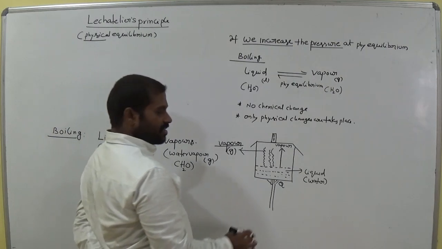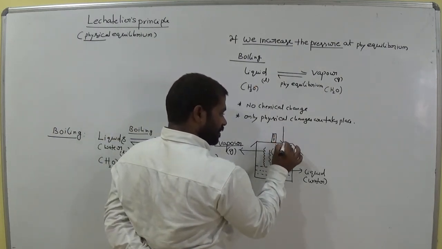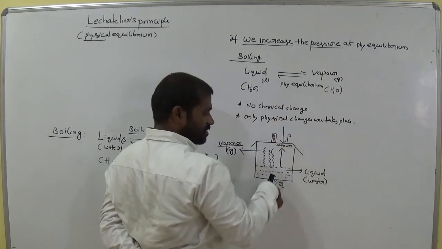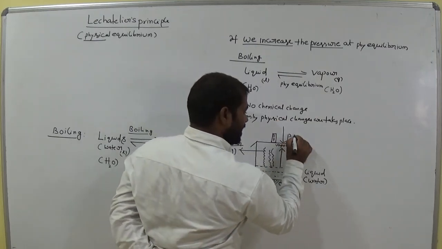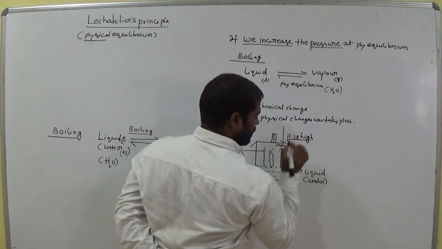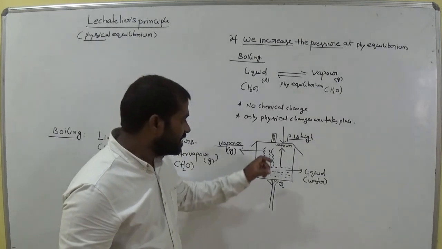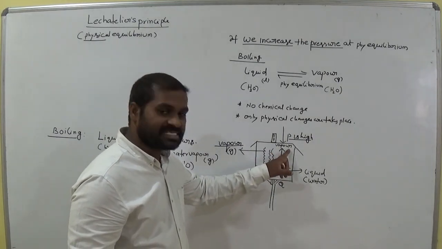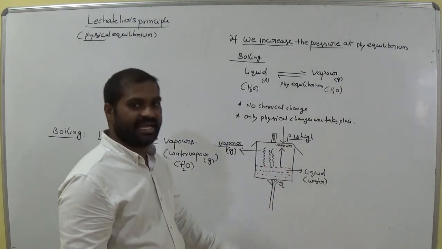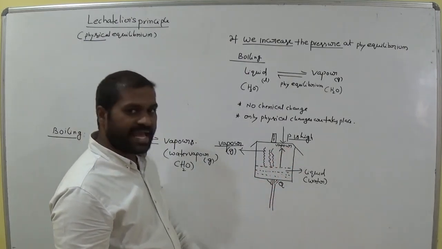Now if we increase the pressure, pressure is high, then what happened? At high pressure, these gases are converted to liquid again.